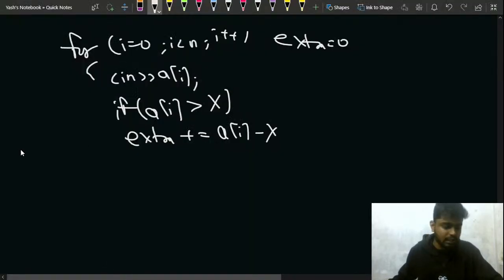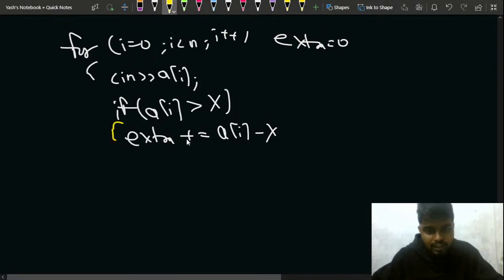Okay, so what I was saying for this problem was, I take this extra part. Once I have this extra part, basically I see if any a[i] is greater than x, so I take this extra part, and after that what should I do next?